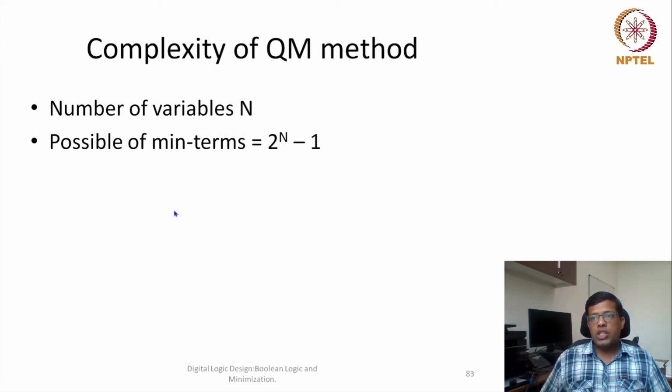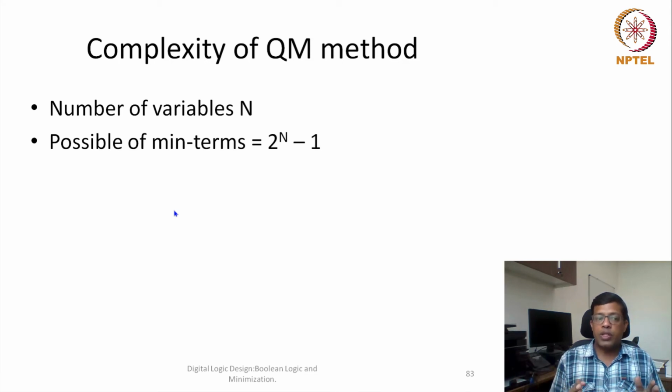Now, if we follow closely how this Quine-McCluskey method is working, the QM method works by comparing each min term with the other min terms to find whether there is a one variable difference or not. So the comparisons are also of the order of 2 to the power n. It's not only 2 to the power n. Ideally you would like to compare each of these 2 to the power n min terms with the other 2 to the power n min terms. The total number of comparisons would be 2 to the power 2n in that case.